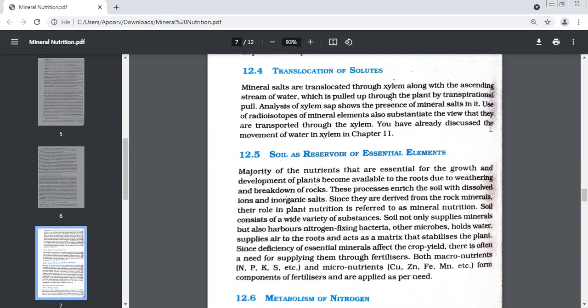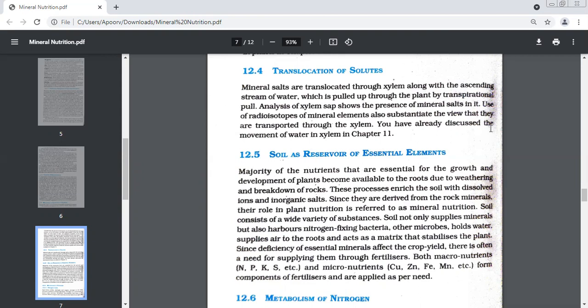If we check out what sap is made up of, we will see that it is water and mineral salts. If you take out a drop of sap from the xylem and check what it is actually made up of, you will see that it is water plus mineral salts. How can you check this? If you do the analysis of xylem sap.